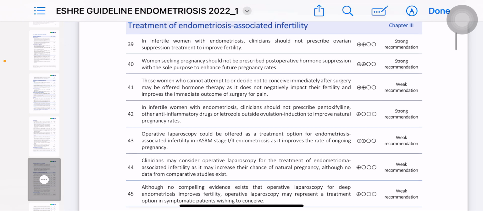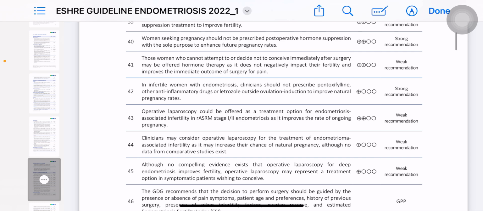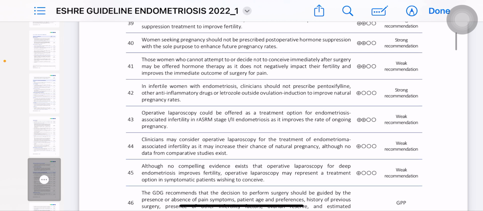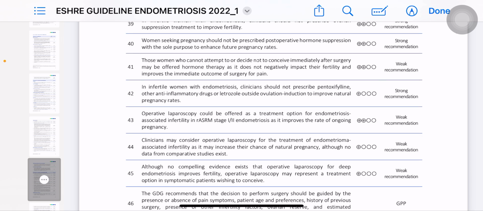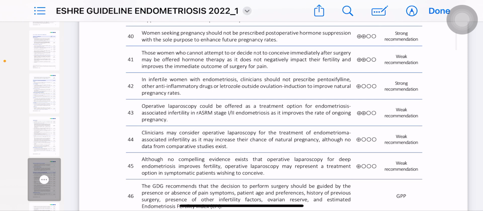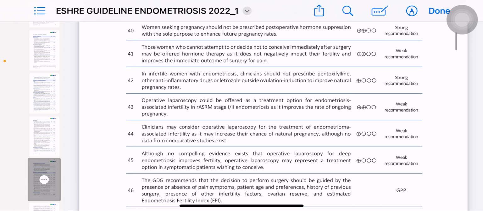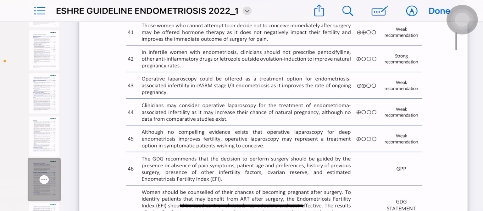So women seeking pregnancy should not be prescribed post-op hormone suppression with the sole purpose to enhance future pregnancy rate. As I have told you earlier, for patients who want fertility, you should not give post-op hormonal treatment for suppression and for prevention of recurrence. Those who cannot attempt or decide not to conceive immediately after surgery, in them you can offer hormonal therapy, okay.